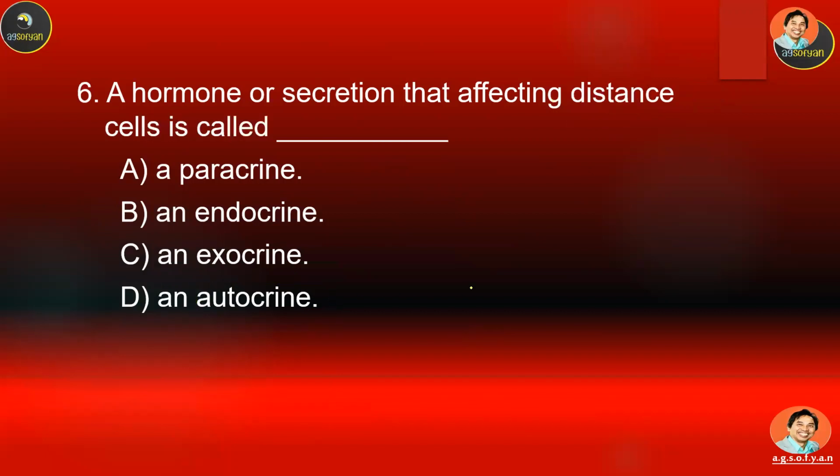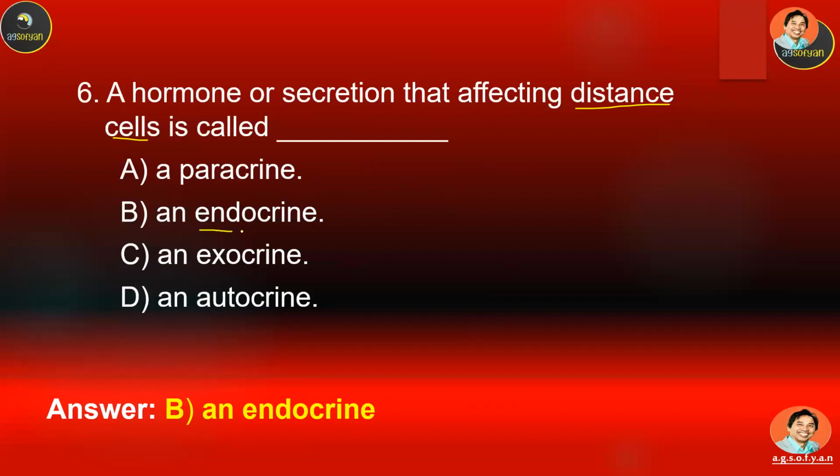Number 6, a hormone or secretion that affects a distant cell, which is far away, and usually the hormone has to be carried by the bloodstream, is called A, B, C, or D. Okay. If it is a far away target cell, then the hormone is known as endocrine. So endocrine is a hormone that's delivered through the bloodstream, going to the target cell that is far away from the cell or gland that produces that hormone.